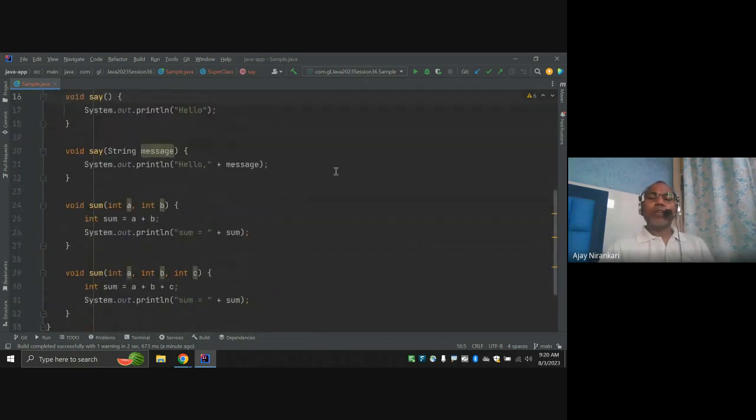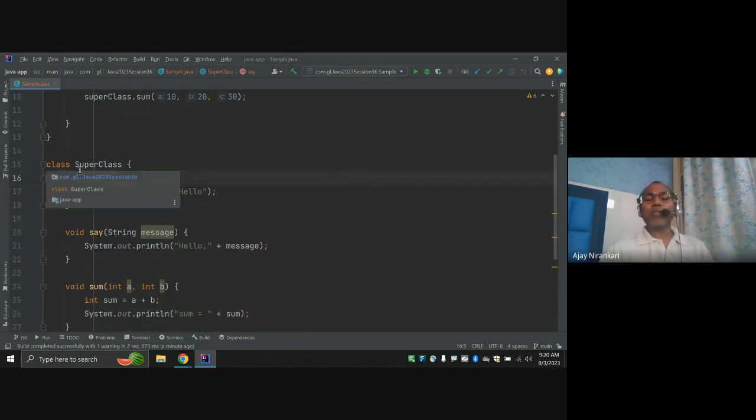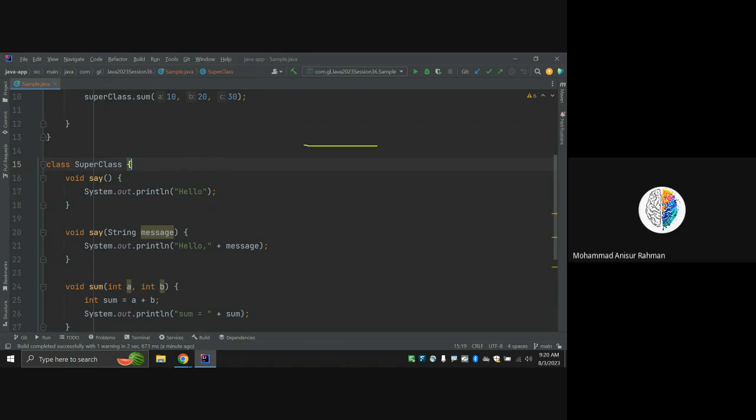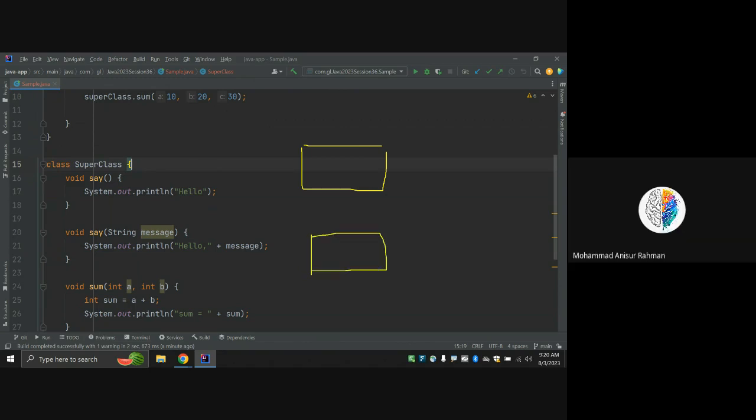So now, till now I have been discussing method overloading in one class, but it is not a 100% right definition, because nowadays we have a class and also a subclass, a child class.